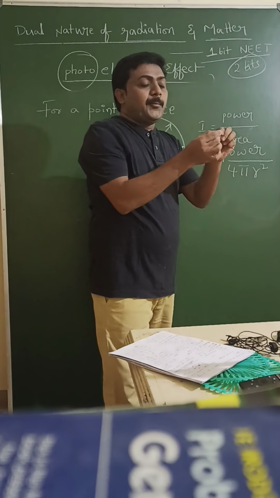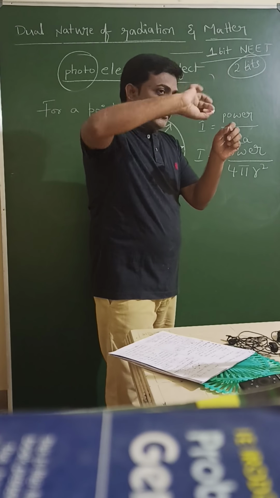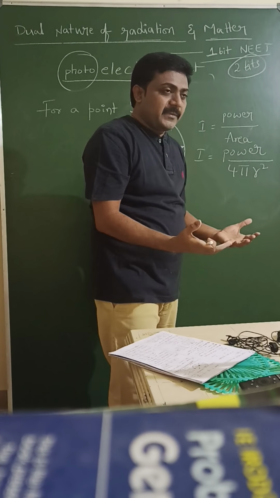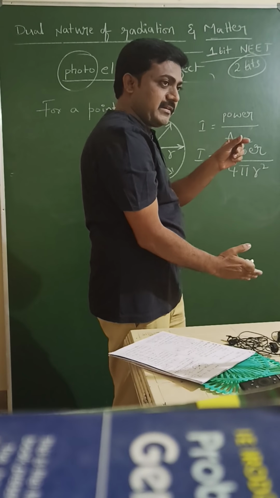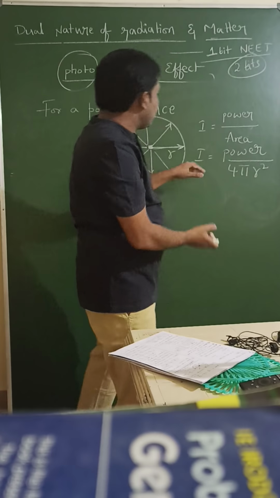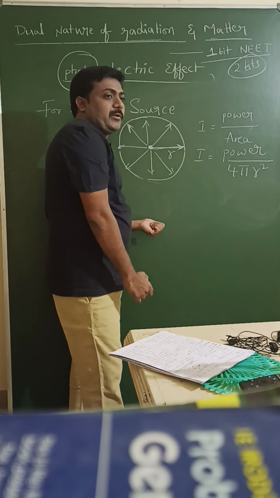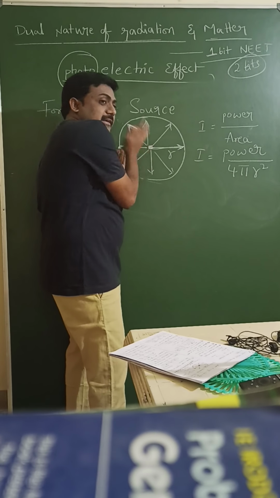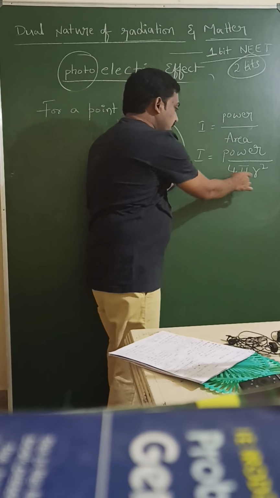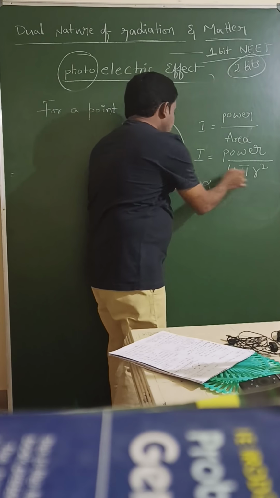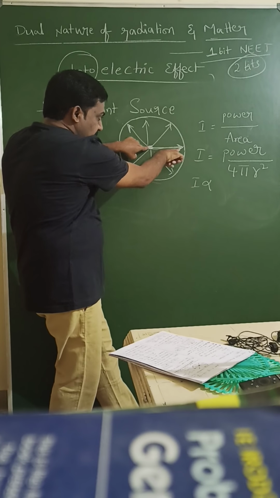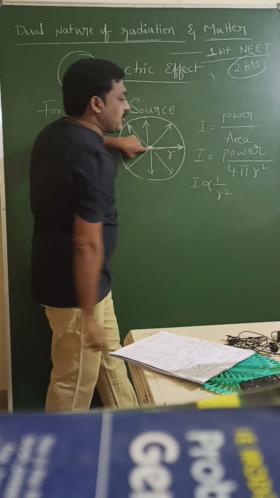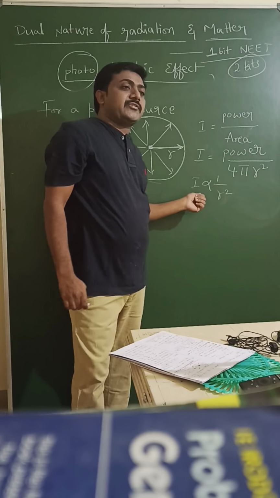That light goes in all directions, right? Means like a sphere. In that sphere, when an area of cross section is taken, the total area of the sphere is 4 pi r square. So we can show the area of cross section diagrammatically like this. Here the relation between intensity and the distance r of that sphere is I inversely proportional to r square. This is called the inverse square law.